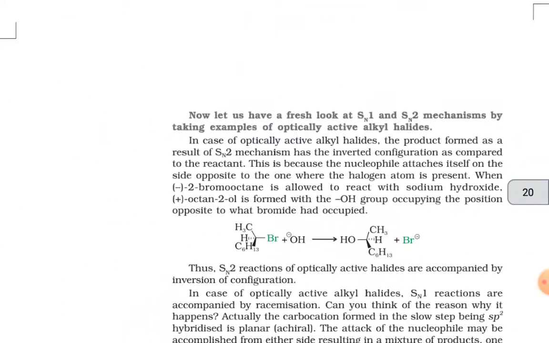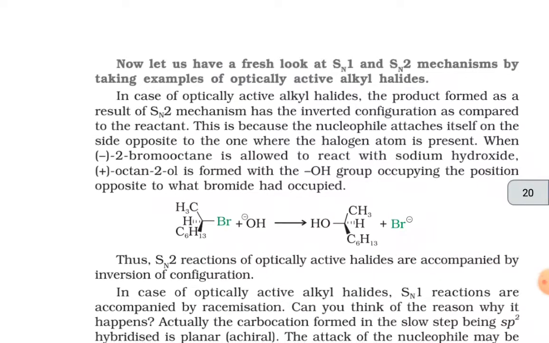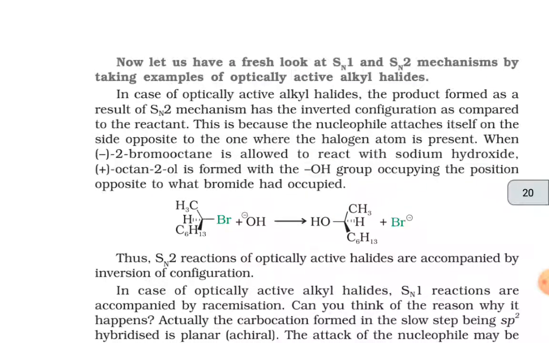Now let us have a fresh look at SN1 and SN2 mechanisms by taking examples of optically active alkyl halides. In the case of optically active alkyl halides, the product formed as a result of the SN2 mechanism has the inverted configuration as compared to the reactant. This is because the nucleophile attaches itself on the side opposite to the one where the halogen atom is present.